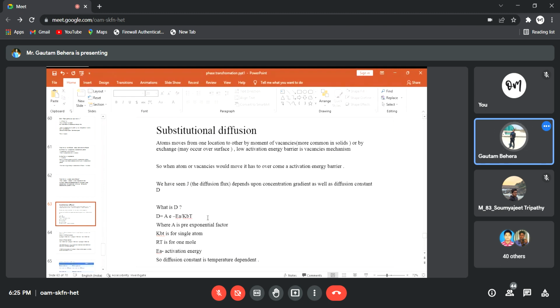That is for one single atom, right? But if I'm writing RT here, it means for 1 mole, right? So D, capital D, diffusion coefficient, or you can say diffusion constant, D is equal to A e to the power minus EA by RT or EA by kT, right? EA is the activation energy barrier, you can understand. So you can simply see this D depends upon temperature anyhow, right? So diffusion constant is a temperature dependent thing. You have to remember.